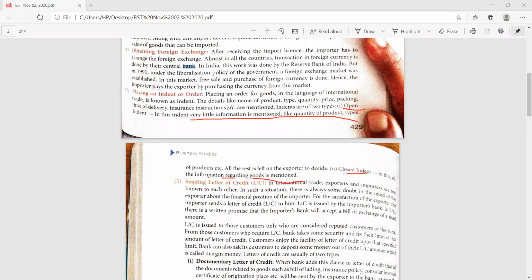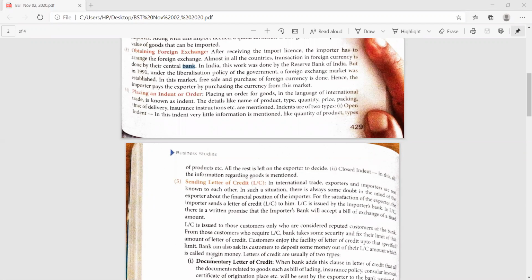Sending a letter of credit, that is LC. The letter of credit is used in international trade where exporter and importer are not known to each other, because they belong to different countries. So they might have some doubts in their minds. So to satisfy this and make the payment secure, a letter of credit is sent. The importer sends a letter of credit and it is issued by the importer's bank. This letter of credit makes sure whatever payment is to be made by the importer to the exporter will remain secure.